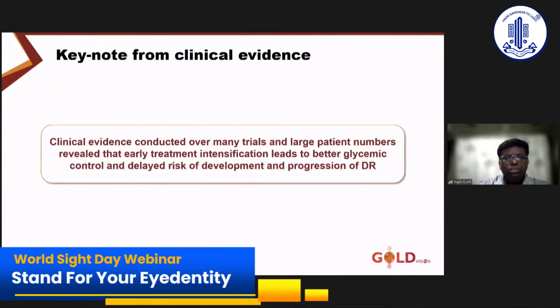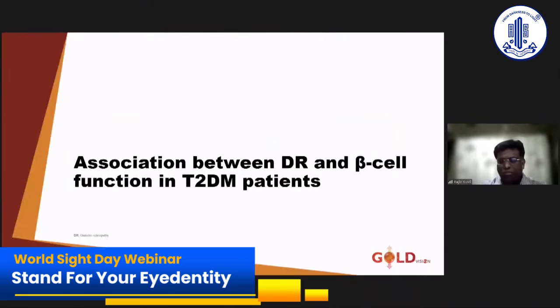So there's a huge need for all of us to get out of clinical inertia and make sure that we are able to get patients under control, to make sure that there's a delayed risk of development and progression of diabetic retinopathy. Now, is there an association between diabetic retinopathy and beta cell function in type 2 diabetes?